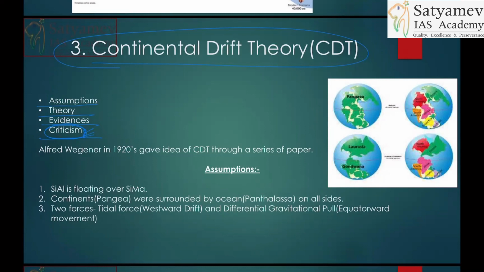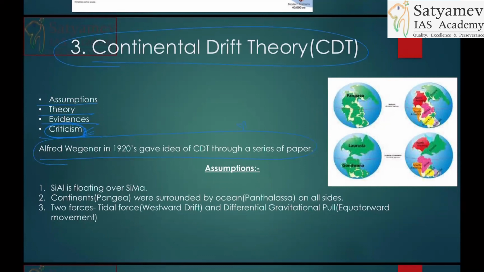There are very few people who knew about paleoclimatic evidence. Understanding of paleoclimatic evidence is very important. UPSC can ask about a very minute thing also. This is the most suitable introduction in this case: Alfred Wegener, in a series of papers in the 1920s, gave the continental drift theory.